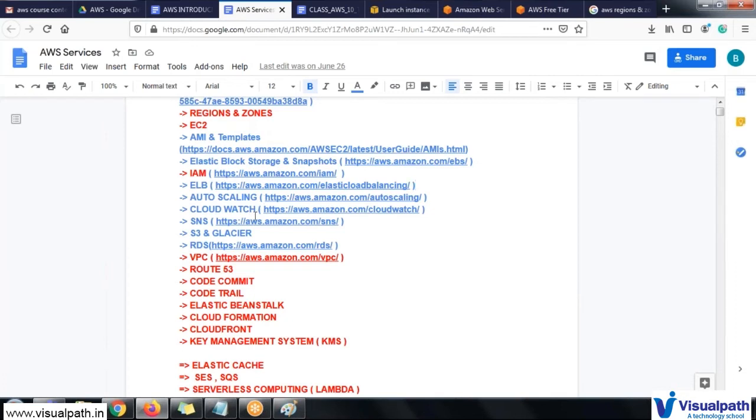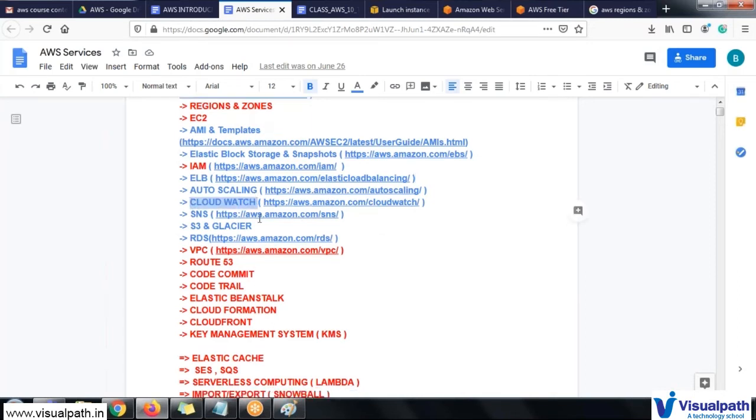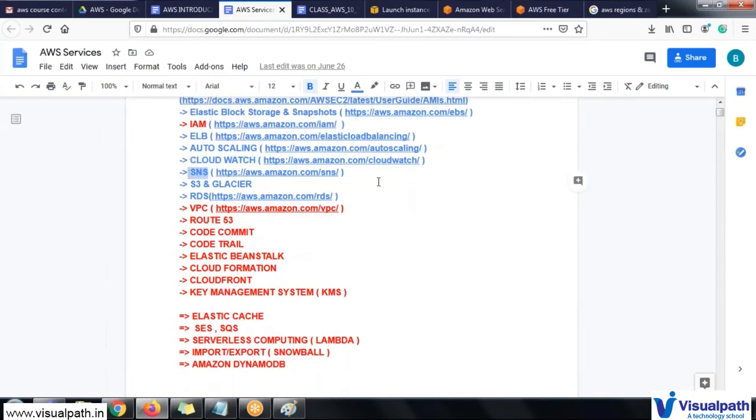Okay. So CloudWatch is like the monitoring tool. It will monitor the entire services, like what exactly is happening, how much load is coming and how much load is going, what the CPU utilization is. Everything will be monitored with the help of CloudWatch. And it will send the notifications with the help of SNS.